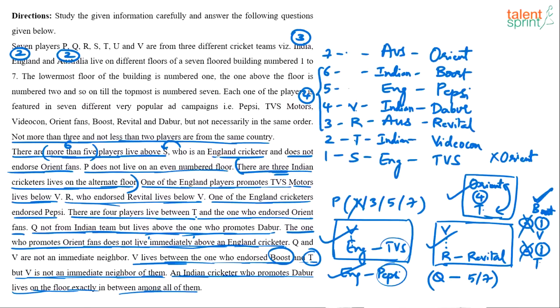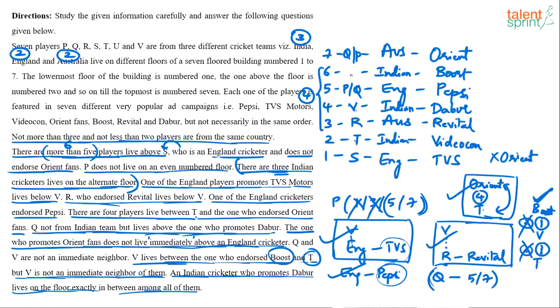Q will be 5 or 7, we know, but both 5 and 7 are possible as of now. P will be 3, 5, 7. 3 is not possible because 3 is blocked by R. So P will be 5 or 7. Okay. So observe now. P will take 5th floor or 7th floor. Q also will take 5th or 7th. So between P and Q, 5th and 7th are going to get occupied. Right? This will be P or Q. This will be Q or P. Because those are the only choices for P and Q.